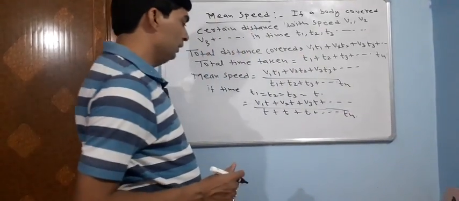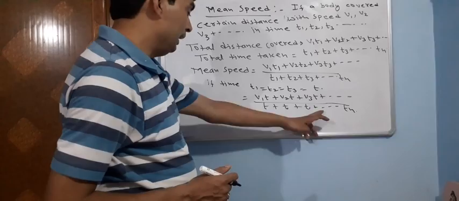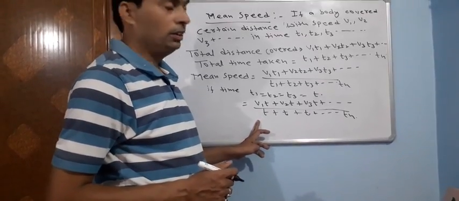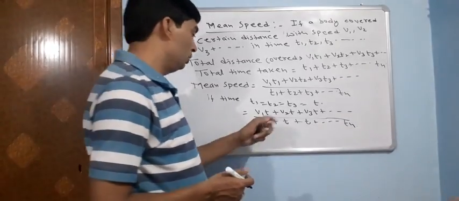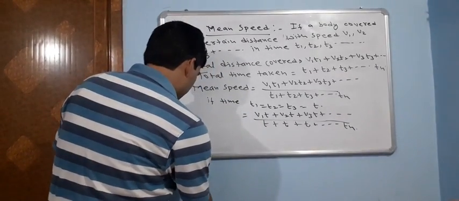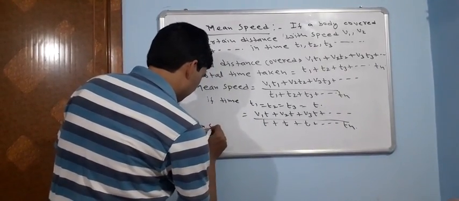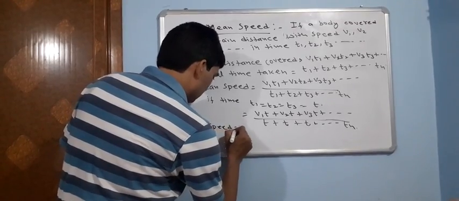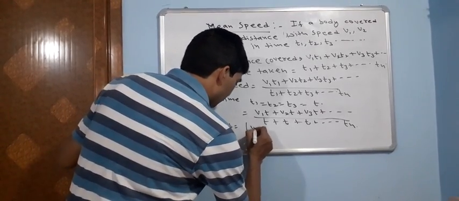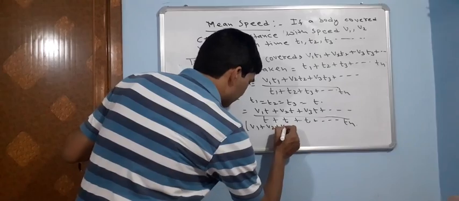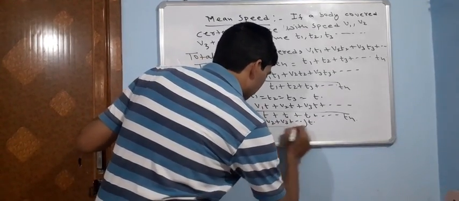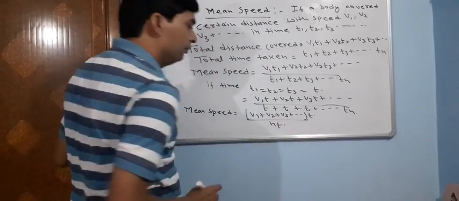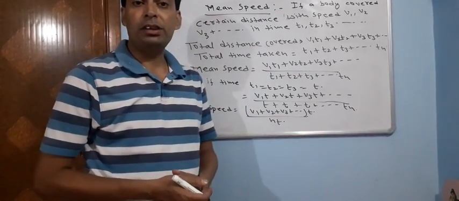Now we take t as common in the numerator and also in the denominator. So what we conclude is that the mean speed will be v1 plus v2 plus v3 and so on, into t, divided by n into t, where n is the total number of times considered.